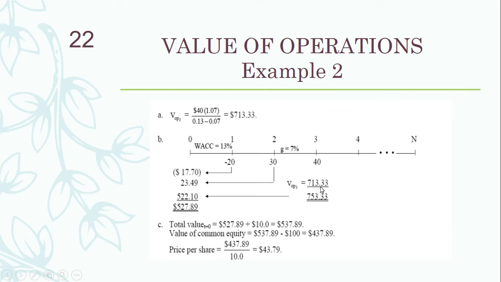Now the present value at the end of year 3: this is the expected future cash flow at the end of year 3, $40, plus the terminal value, meaning the value of all the future expected cash flows beyond this point, 713.33, that we calculated in part A. If we add these two, we get 753.33. We have to take its present value. Remember we have to add these together, because this is our expected future free cash flow and this is the terminal value. The present value we calculated is 522.10. Now we have to add all these three together to get the value of operations, which is 527.89.